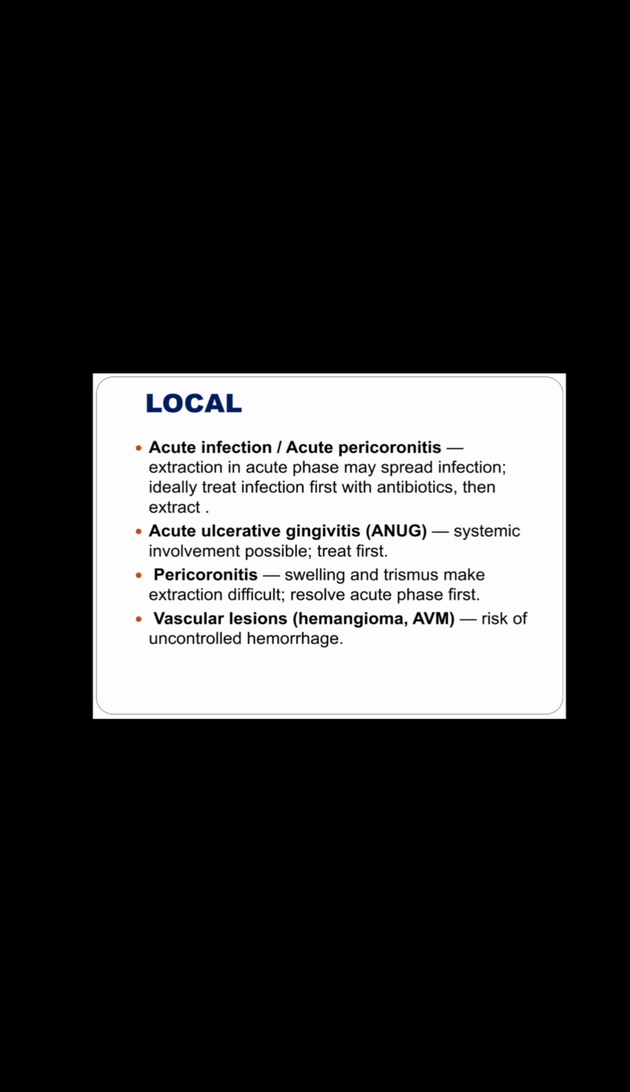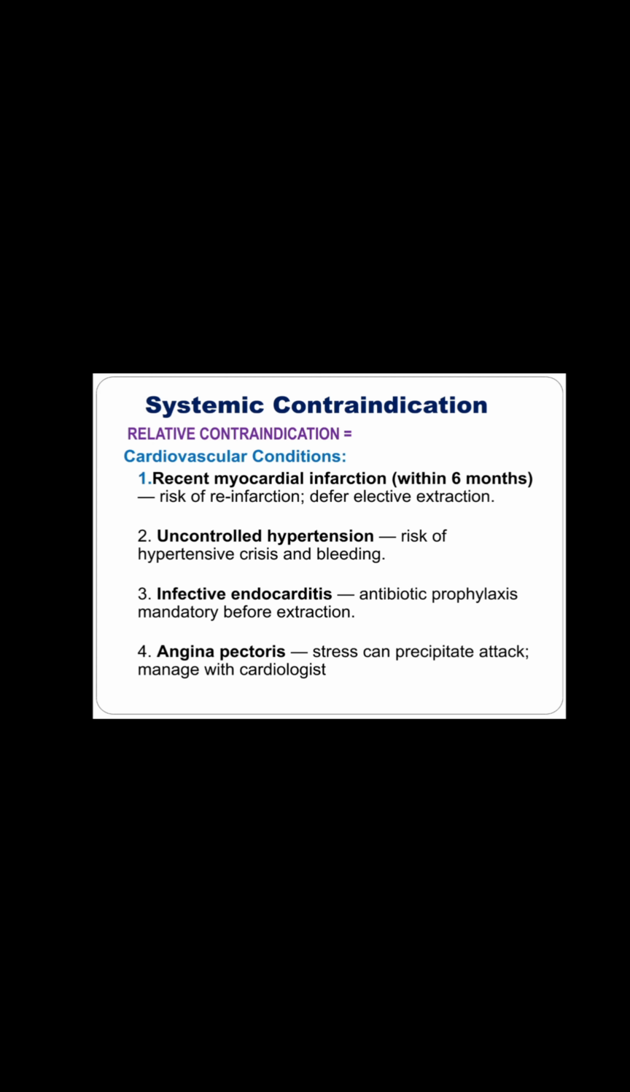Next, acute ulcerative gingivitis. Systemic involvement is possible in case of ANUG. So we treat that systemic involvement first, then go for extraction. Then pericoronitis, swelling and trismus make extraction difficult. So resolve the acute phase first. Vascular lesions such as hemangioma, there is a risk of uncontrolled hemorrhage in these conditions. Now, see the systemic contraindication.